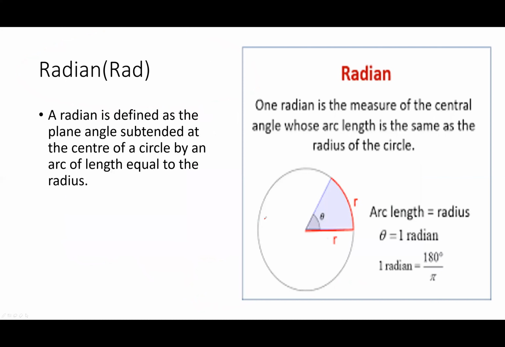Now first we will explain radian. A radian is defined as the plane angle subtended at the center of a circle by an arc of length equal to the radius. So this is the arc.